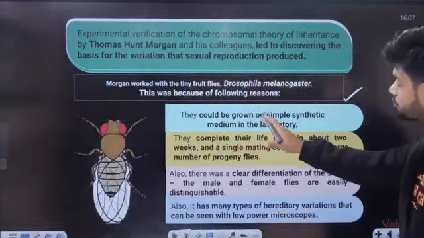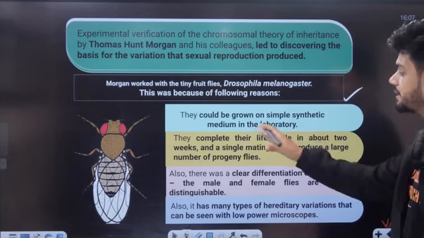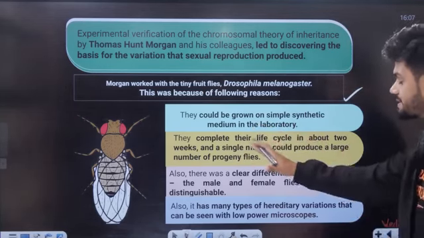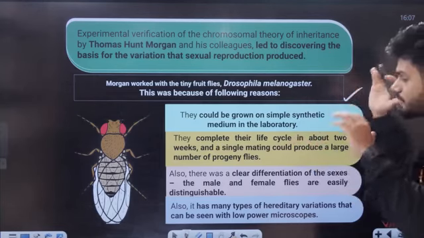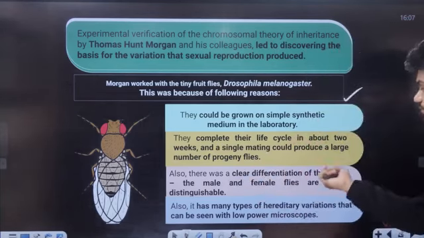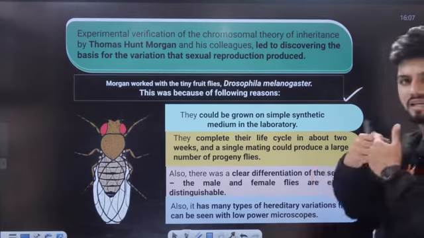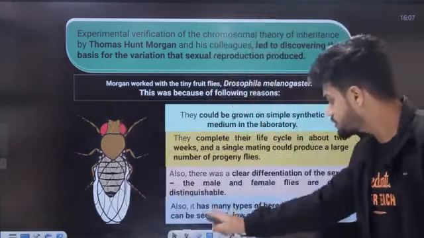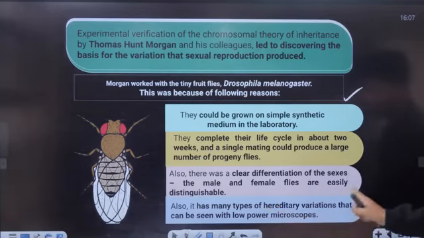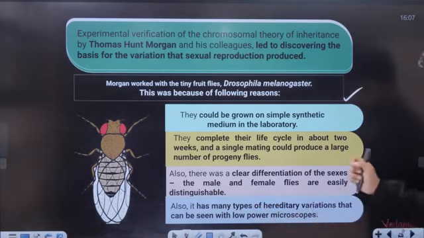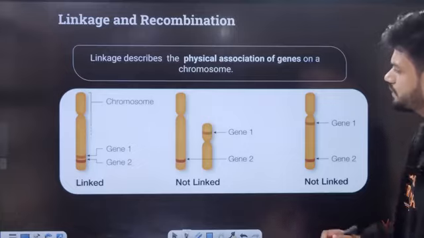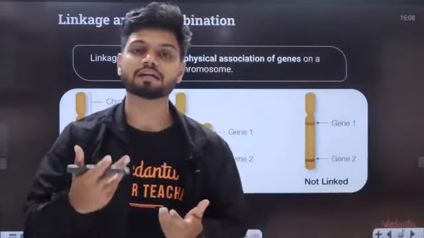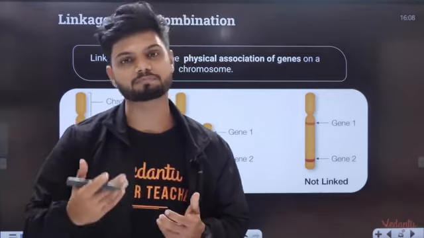ಸರಿನಾ? They could be grown on simple synthetic media in a laboratory. They complete their life cycle in about 2 weeks, life cycle ಆಗೋಗುತ್ತೆ, and a single mating could produce a large number of progeny. Also, there was a clear differentiation of the sexes, male and female, ಈಸಿಯಾಗಿ ಡಿಸ್ಟಿಂಗ್ವಿಷನ್ ಆಗ್ತಾ ಇತ್ತು. Okay, also many types of hereditary variation that can be seen with a low power microscope can also be seen here. So ella ಕಾಣಿಸ್ತಾ ಇತ್ತು, everything was very visible here, and that was the reason why T.H. Morgan took the fruit flies for his experiment.